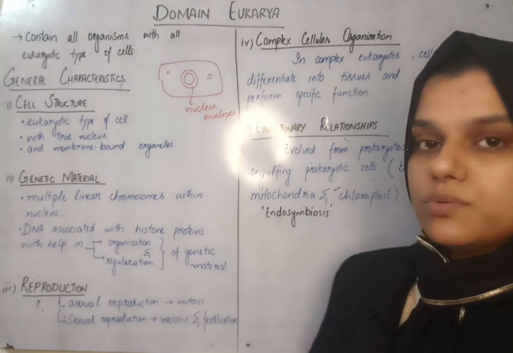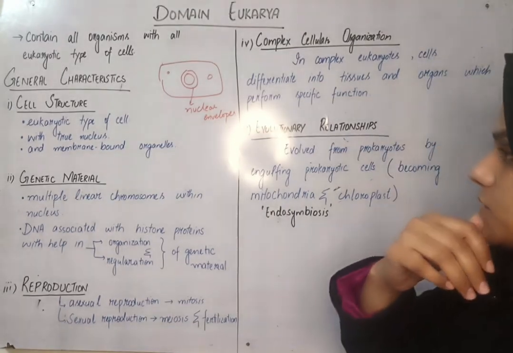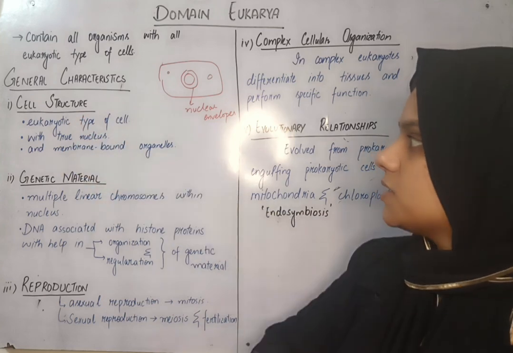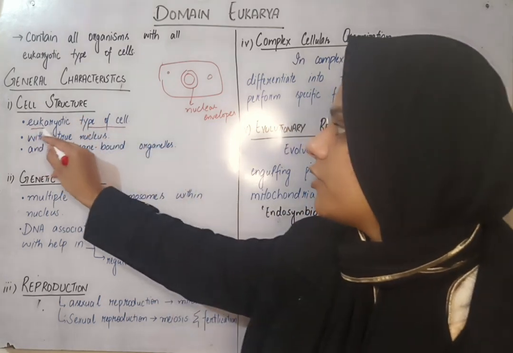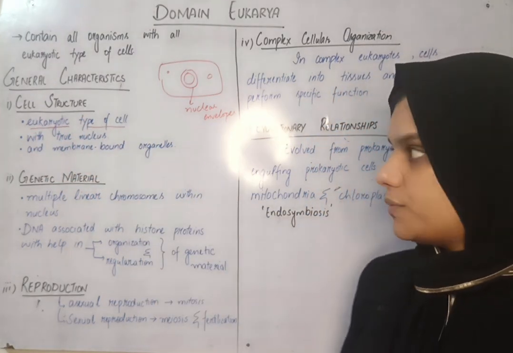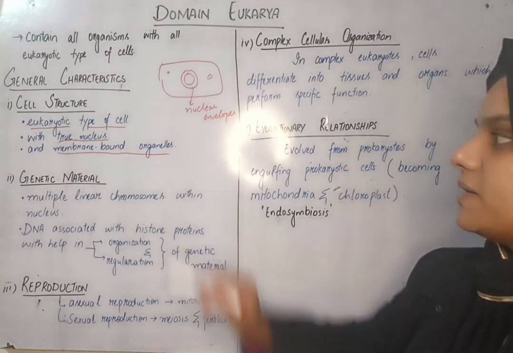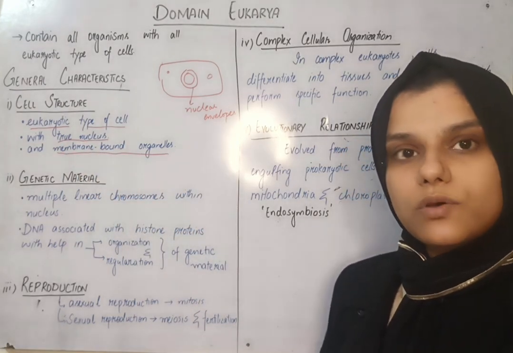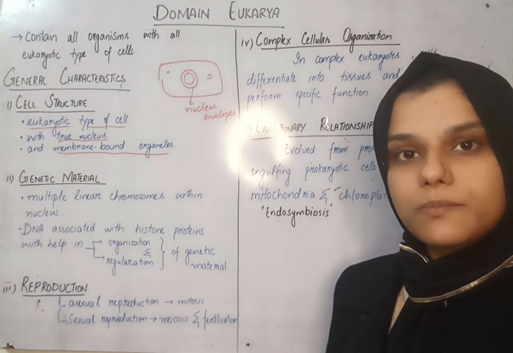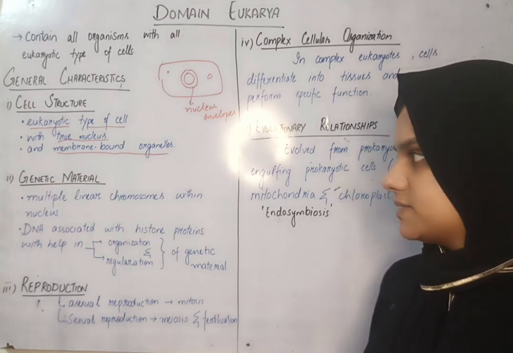So, coming to the general characteristics of domain eukarya, first of all, look at the cell structure. The cells are composed of eukaryotic type of cell. So, the cell is more advanced now, which has a true nucleus, and all the organelles are membrane bound. Obviously the ribosomes are not, but they have membrane-bound organelles.